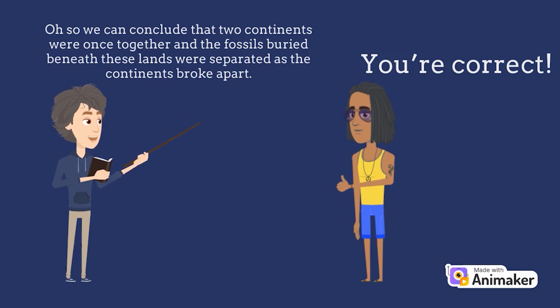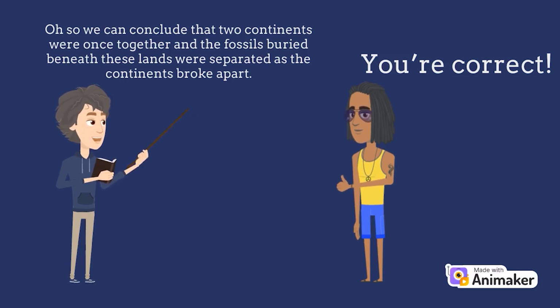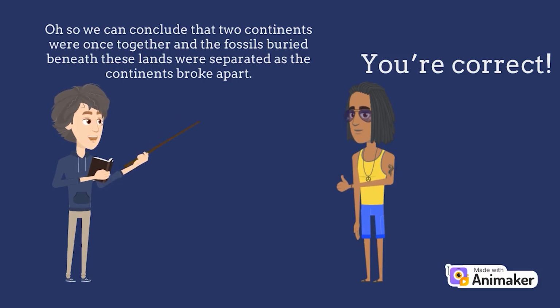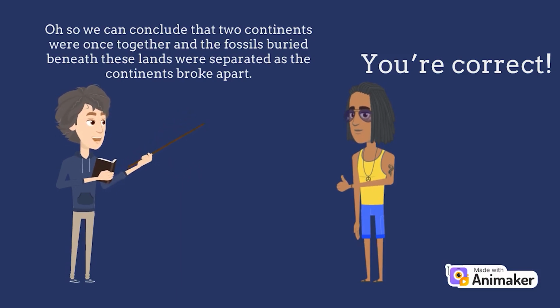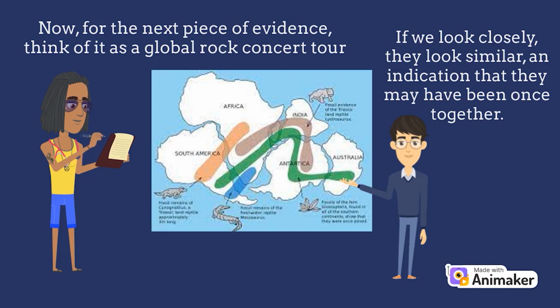Oh, so therefore we can conclude that two continents were once together and the fossils buried beneath these lands were separated as the continents broke apart. You're correct. Now, for the next piece of evidence, think of it as a global rock concert tour. Scientists have discovered mountain ranges in different parts of the world that have the same look, rock compositions, and age.